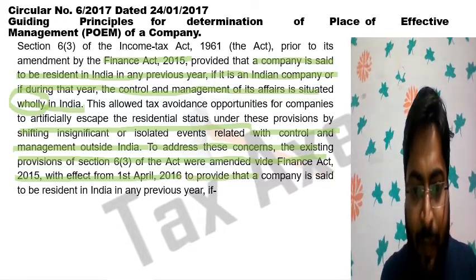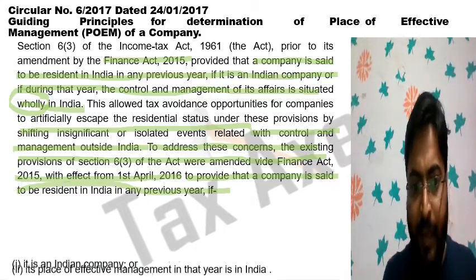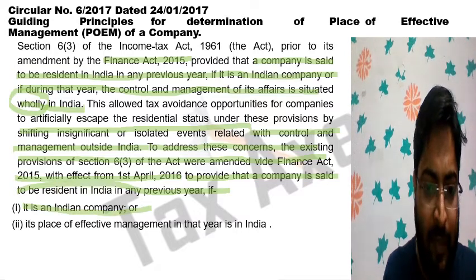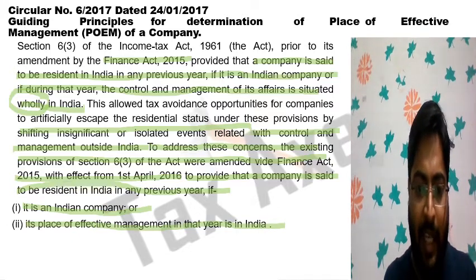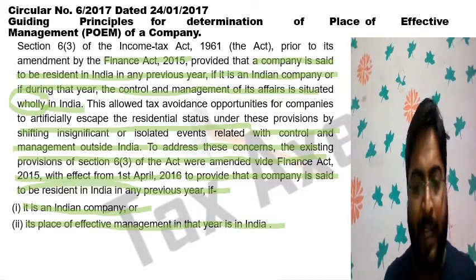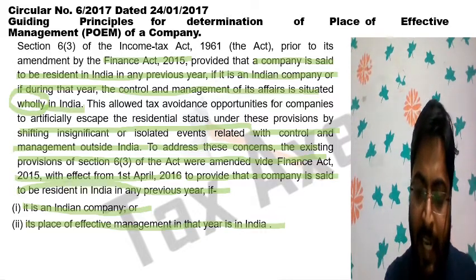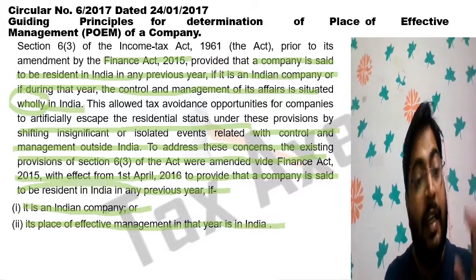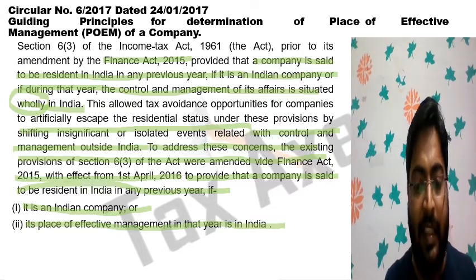To provide that a company is said to be resident in India in any previous year if it is an Indian company and its place of effective management in that year is in India. तो हाउ द अमेंडमेंट क्या आया था? अमेंडमेंट ये आया था, ये अमेंडमेंट एप्लीकेबल है प्रीवियस ईयर 16-17 से। अमेंडमेंट ये आया था कि द कंपनी इज सेड टू बी रेसिडेंट इफ इट इज एन इंडियan कंपनी और any foreign company whose place of effective management in that year is in India.